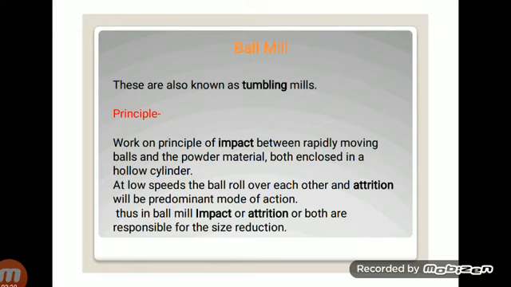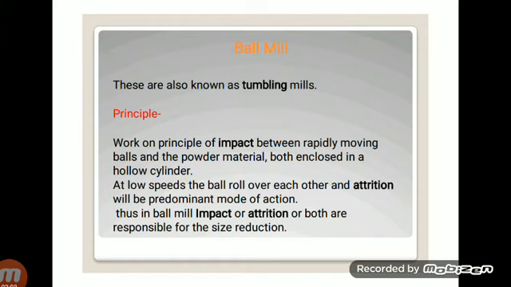At a low speed, the balls roll over each other, and attrition will be the predominant mode of action. It means if the speed of the drum is low, the balls roll on each other, so there is attrition type of force. Thus, in the ball mill, impact or attrition, or both, are responsible for the size reduction. Both modes are responsible for size reduction in ball mills.